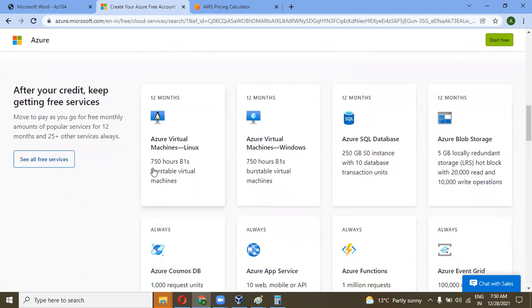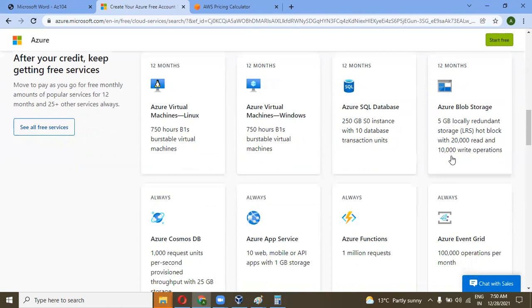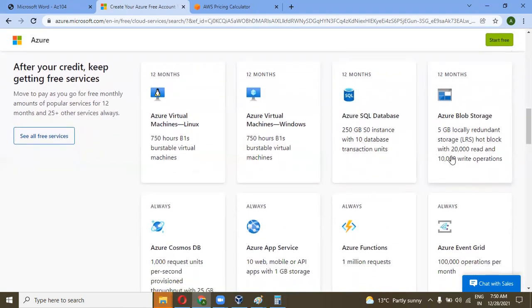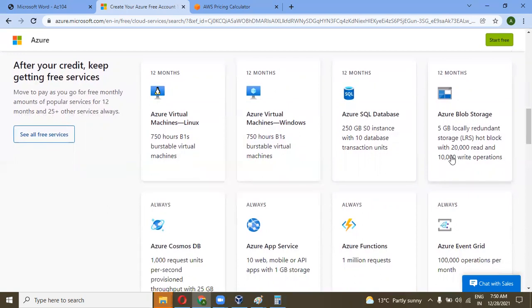Azure virtual machine types. For Linux we get 750 hours, and for databases we get 250 GB for 12 months, and also 5 GB of blob storage. Blob storage is an object type storage in the Azure cloud. We can store any type of data in blob storage.